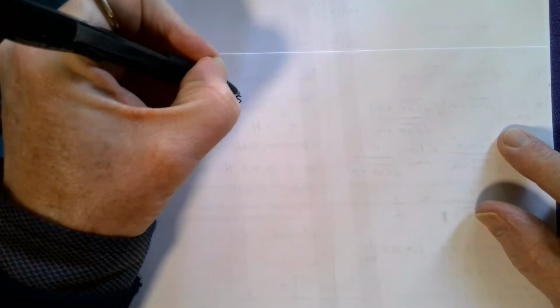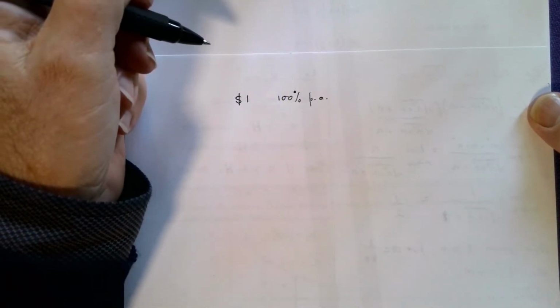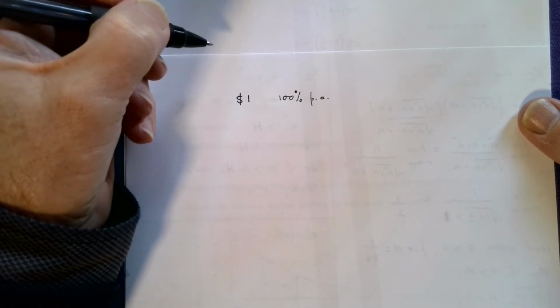This limit was of interest to the bankers during medieval times. Why on earth would they be interested in this limit? Well, they wouldn't have thought about it the way we are going to think about it, but they asked the following question. If I invest $1 at the outrageous interest rate of 100% per annum, so I find some fool that will give me 100% per annum, at the end of the year, how much will I have?